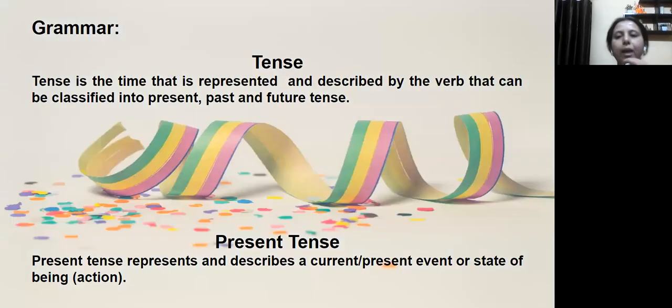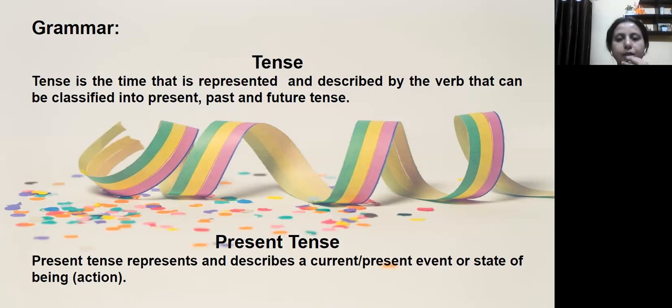In the next section, we have the grammar portion, and that is tense. So firstly, let's discuss what you mean by tense. Tense is actually the time that is represented and described by the verb. So the tense form of the verb actually tells you when the action was done. Tense is classified into 3 types for grammatical purposes: present tense, past tense, and future tense.